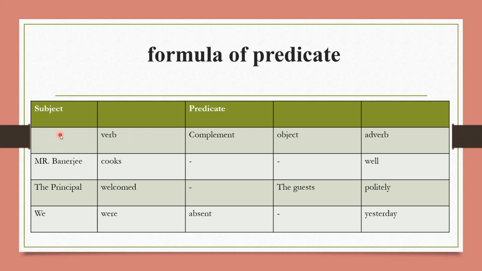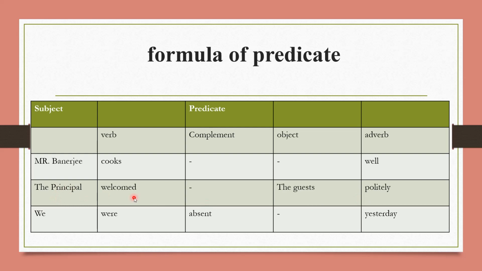So we will read the first sentence. Mr. Banerjee cooks well. So cooks is a verb and well is the adverb. How does he cook? Well. So it's a quality of Mr. Banerjee. The principal welcomed the guests politely.